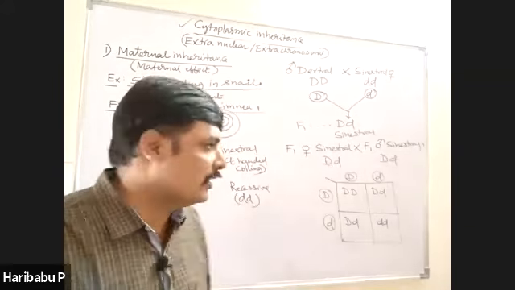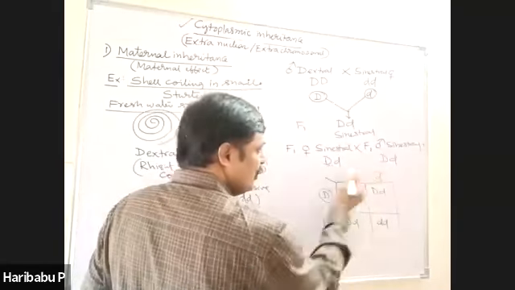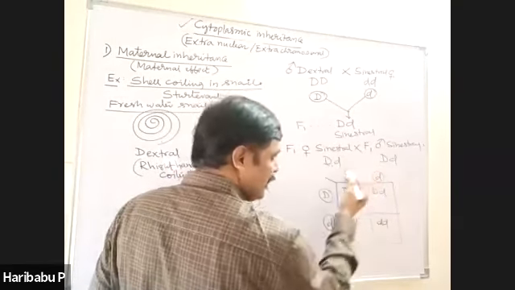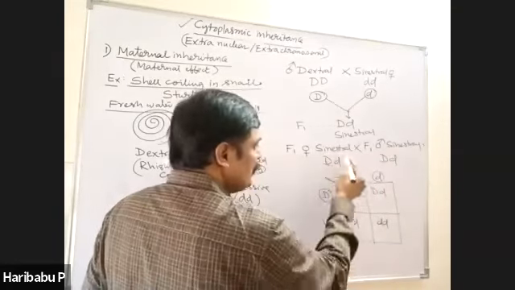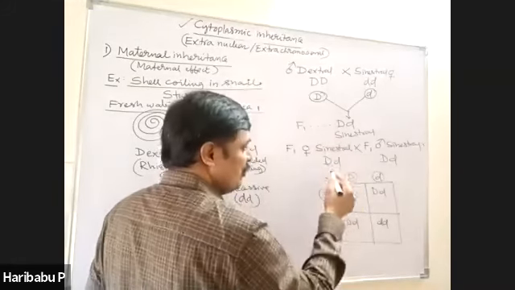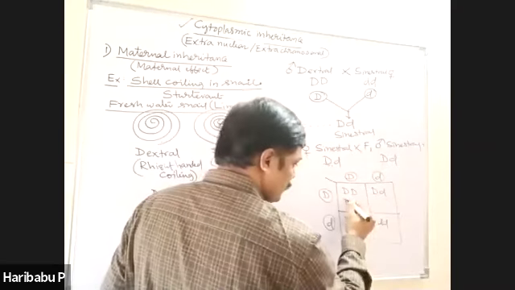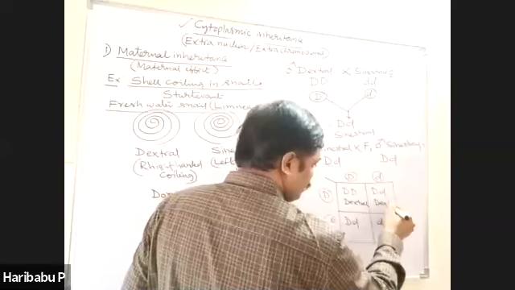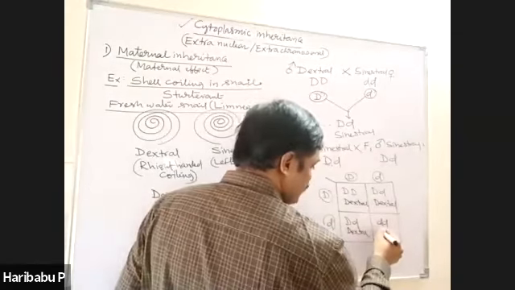This inheritance. Therefore, when this is combined with this one, this cytoplasm will decide this one also and this one also, like that. Therefore, as this contains protein which is able to synthesize dextral coiling, all dextral were produced. This is dextral, this is dextral, this is dextral, this is dextral.